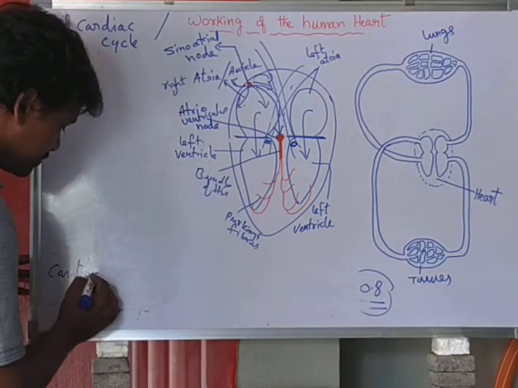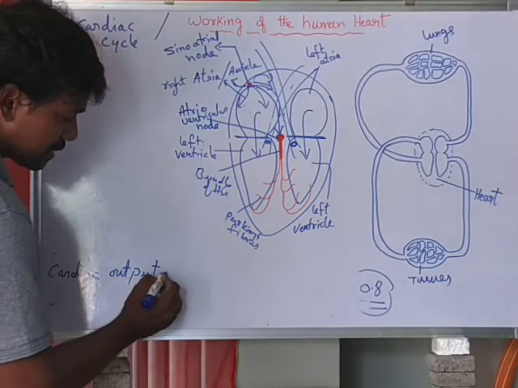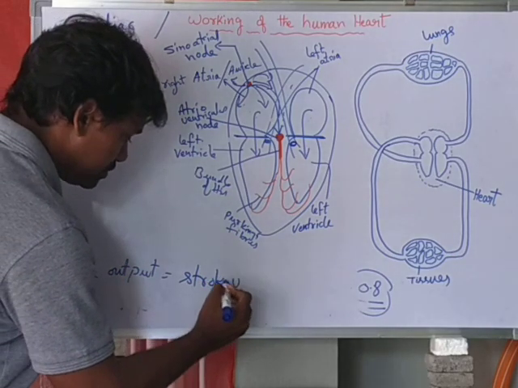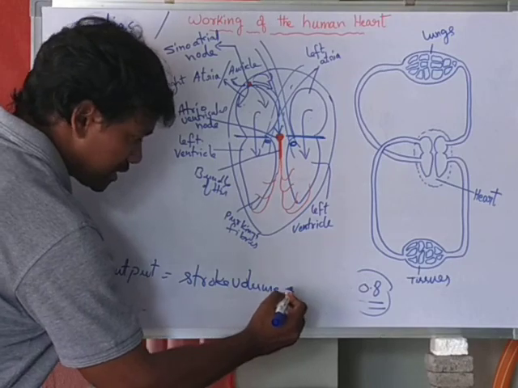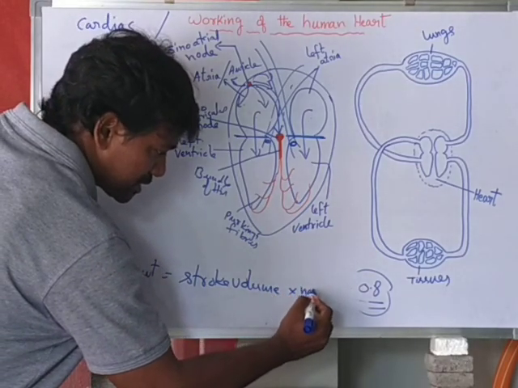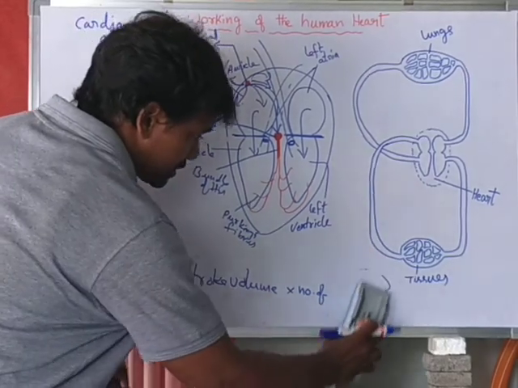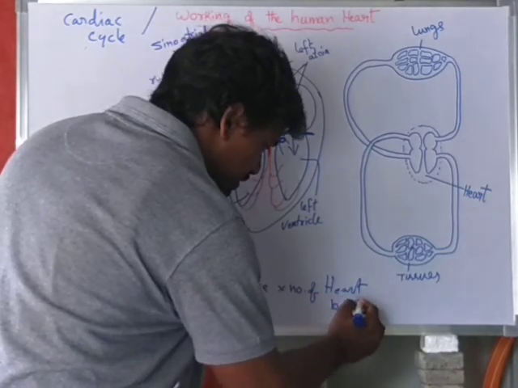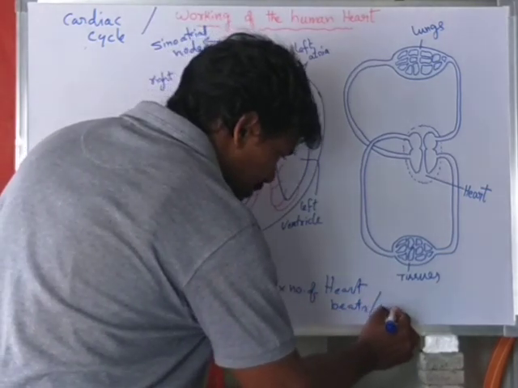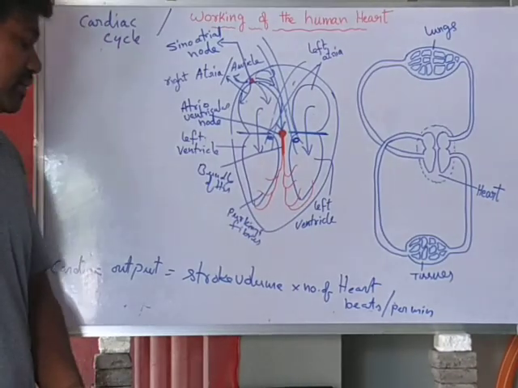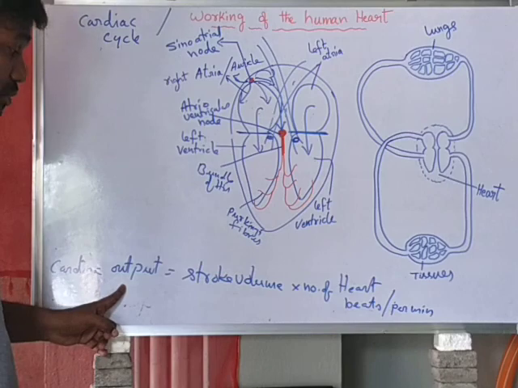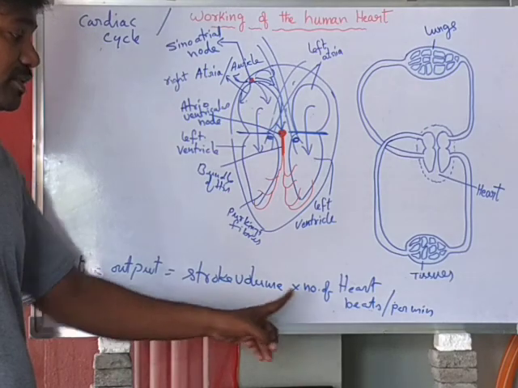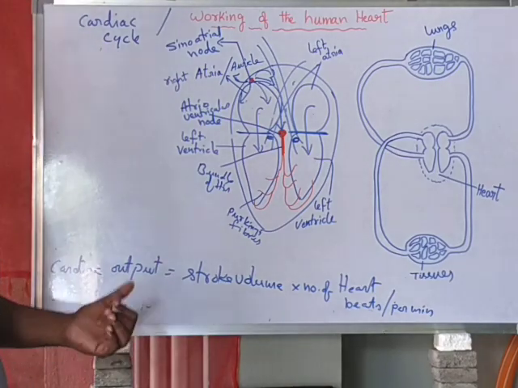Cardiac output is equal to stroke volume times the number of heartbeats per minute. So first we need the stroke volume and the number of heartbeats. If we multiply the stroke volume by the number of heartbeats, then we get the cardiac output.